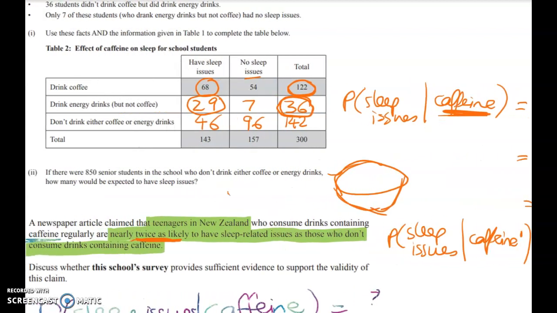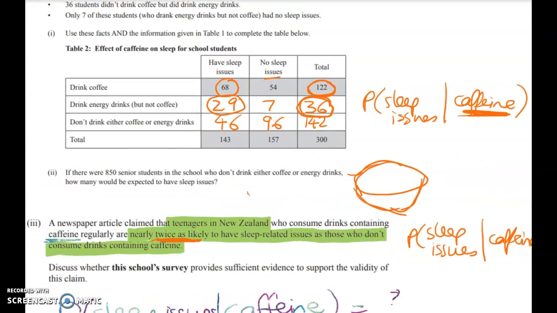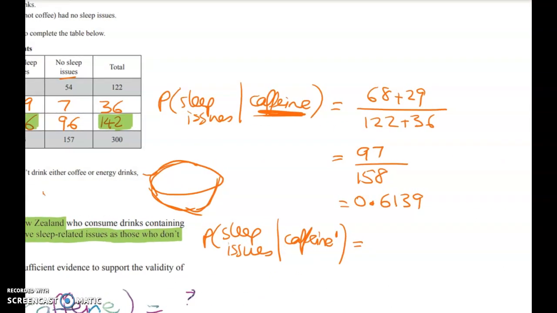So this is a bit easier because I'll just get rid of the little circles around the things. Looking at this, the row that has got no caffeine is this one here. There are 142 people in my hat and 46 of them have got sleep issues. I think we've worked that probability out before. Yeah, we have. So we're back to our old friend, 0.3239. That's the first part of the question done.